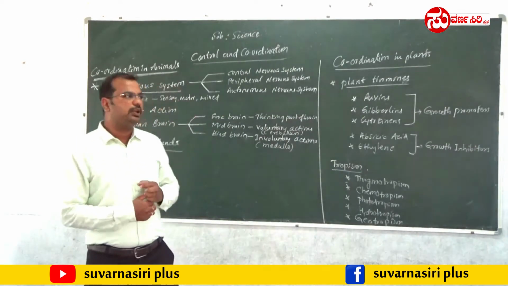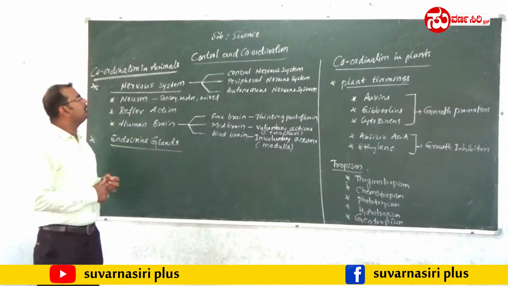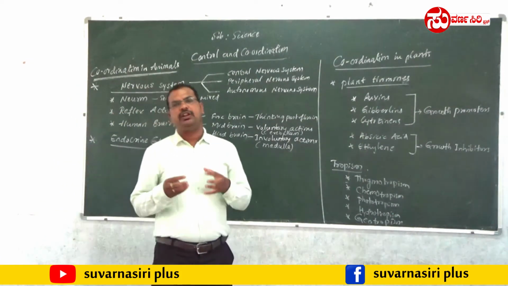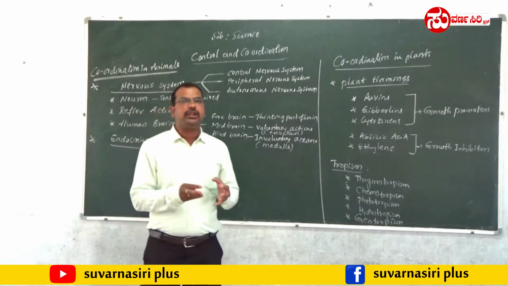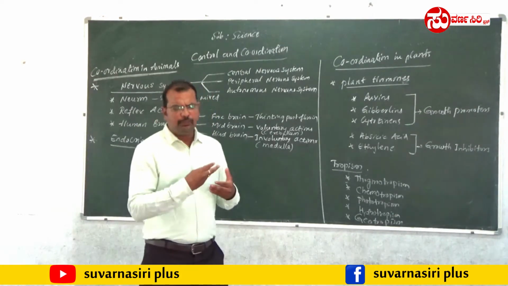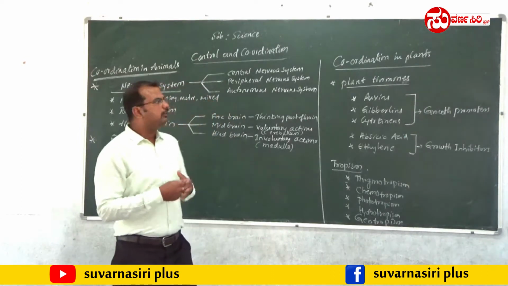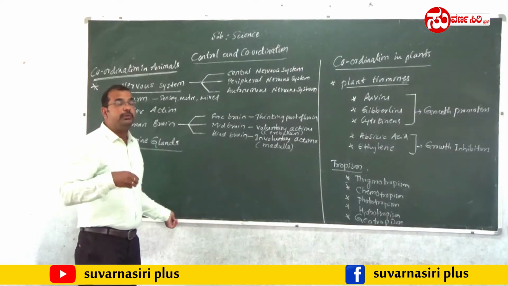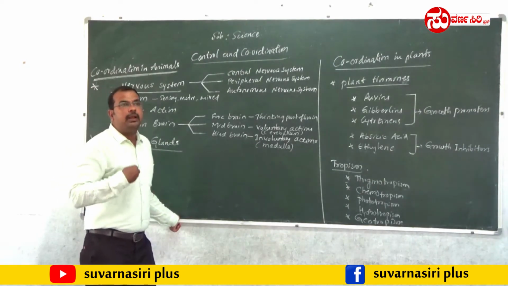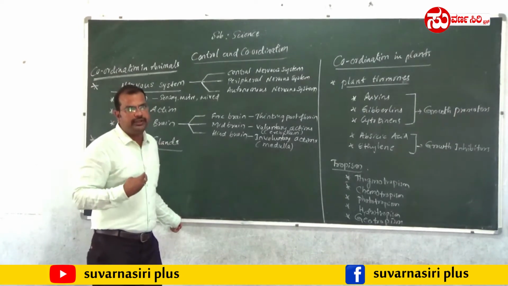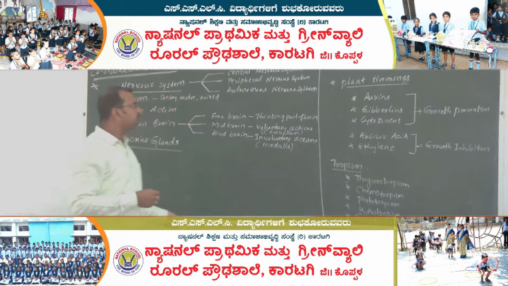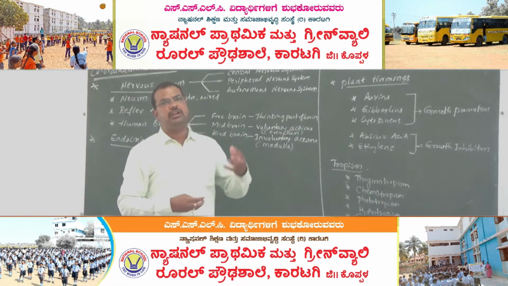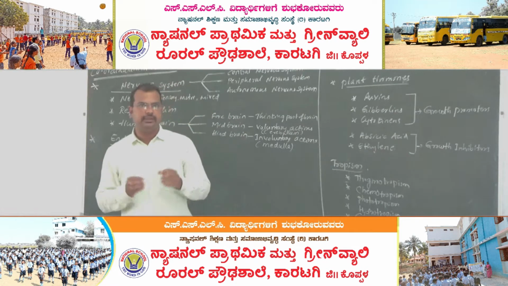Before starting this chapter, I am just going to explain what control and coordination is, and why it is required for plants and animals. Control and coordination is one of the important activities that both plants and animals require for growth and development and to sense their surrounding environment. As you know, there are a number of movements we show in our day-to-day life according to the situations that surround us.